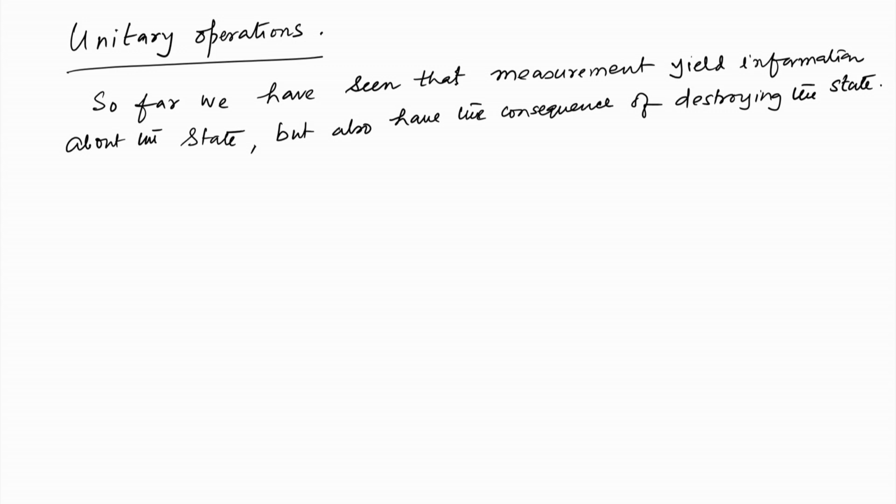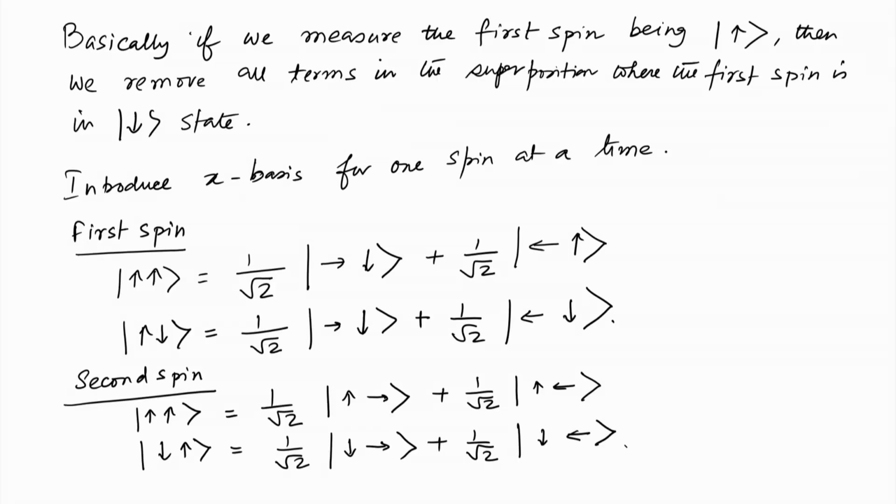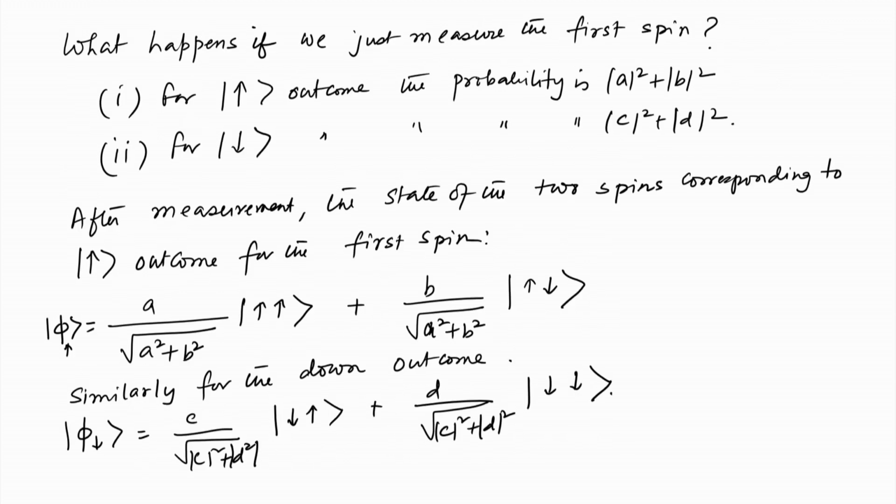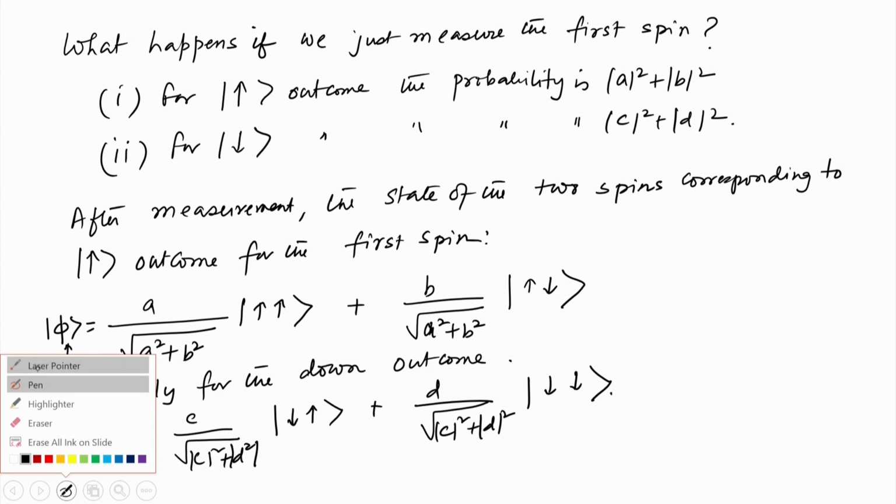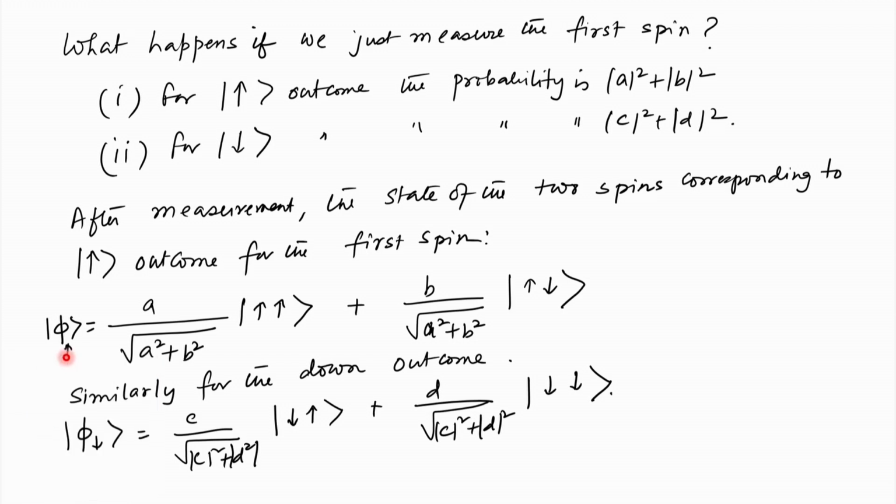Destroying the state, what we want to say is that the remaining bit of information, if you look at it here, is this: we have measured the first spin in the up state, which means that there are no C and D coefficients, because there the spins were in the down state.